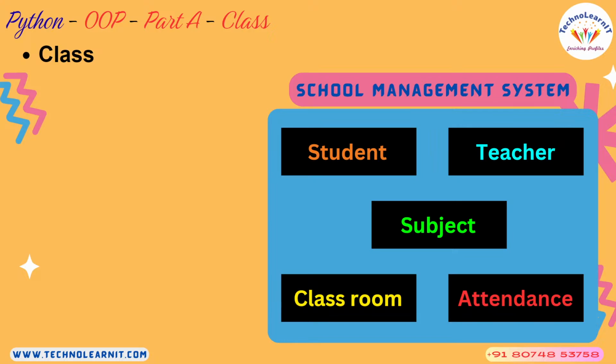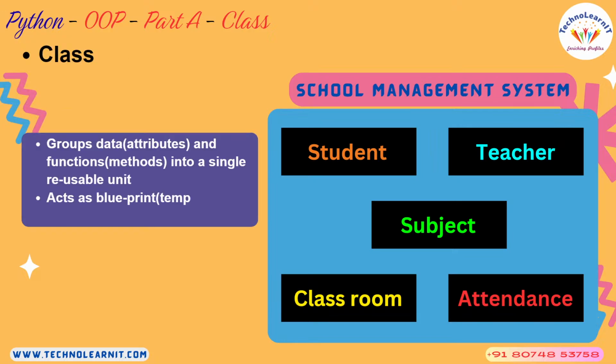The very first thing in object-oriented programming is class, right? So what is a class? It's a concept that helps you to club the data, or group the data, or combine the data.